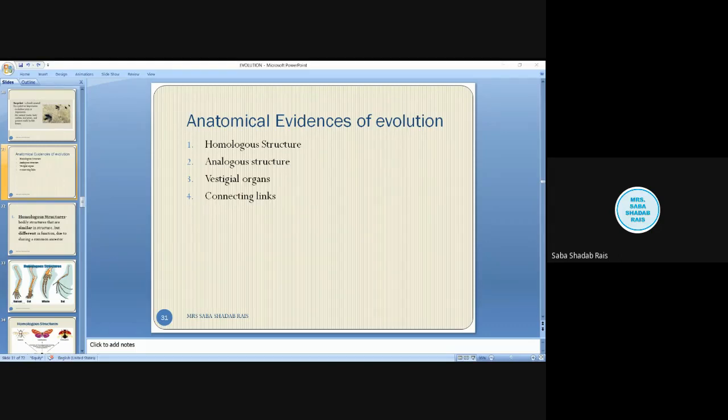You can say Archaeopteryx is the connecting link between reptiles and birds, and this is one of the most important questions: the connecting link between reptiles and birds is Archaeopteryx. At this note, we'll stop for today.